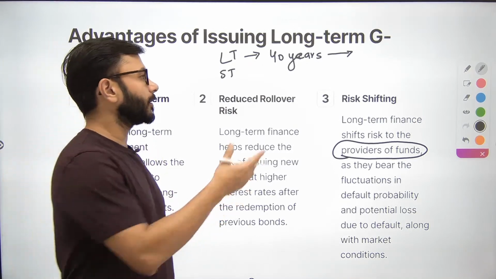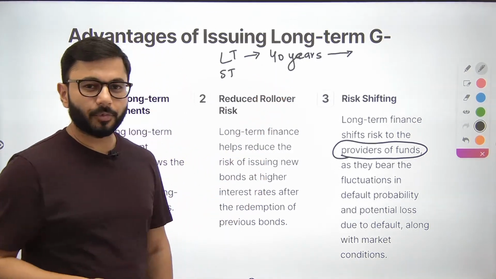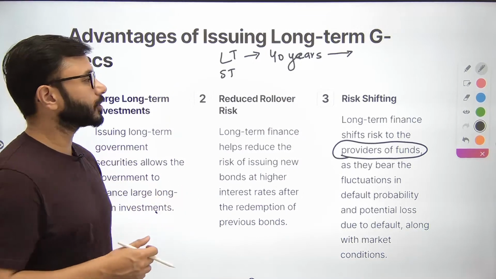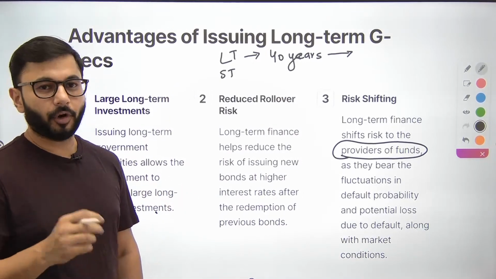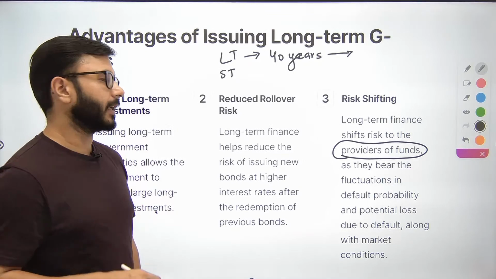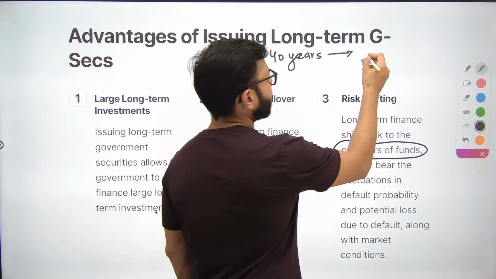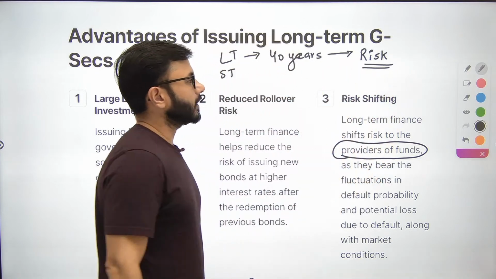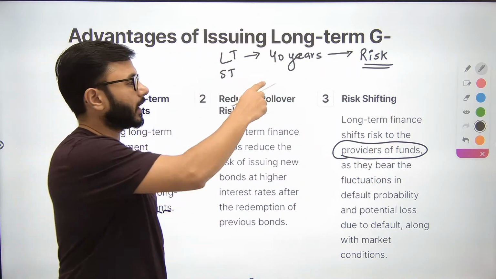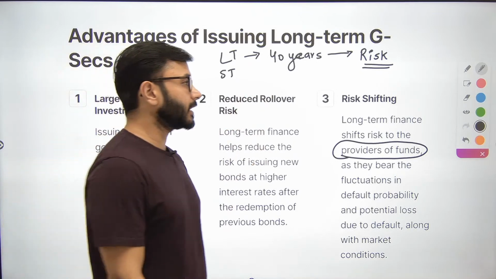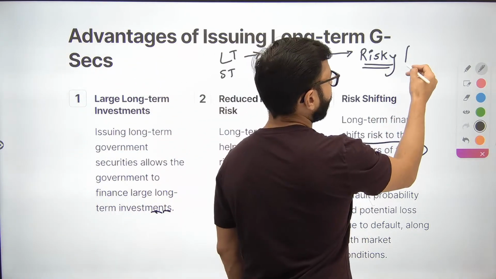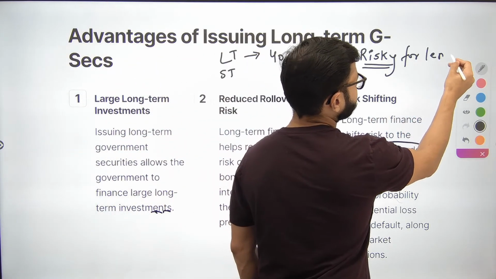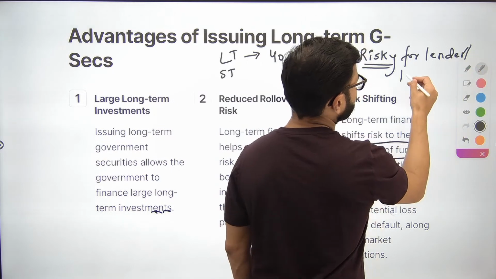That is my assumption. So we might not exist tomorrow also, but 40 साल के बाद तो बहुत ही मुश्किल है. So long term, 40 years, the government has borrowed money. Nobody knows, which means the risk of putting your money in this kind of a government security is risky for the lender or investor.